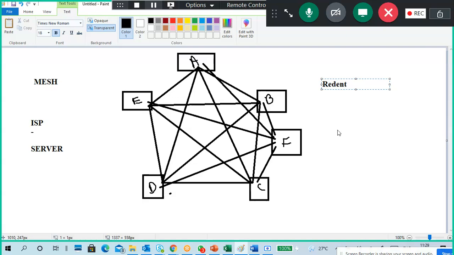Redundant, redundant, redundant. Okay. Something serious is not. Sorry. REDUNS, redundancy. Second.